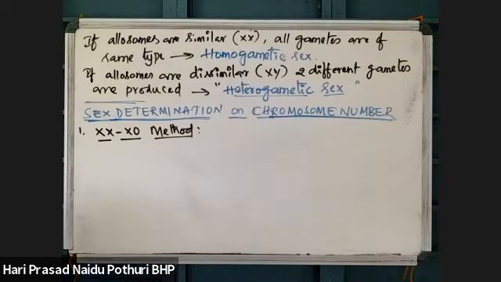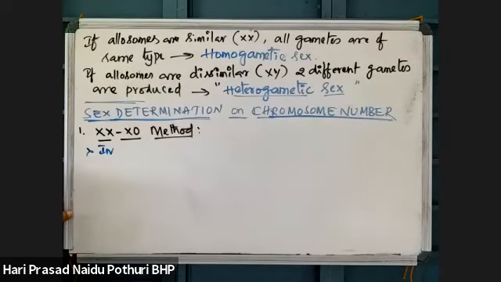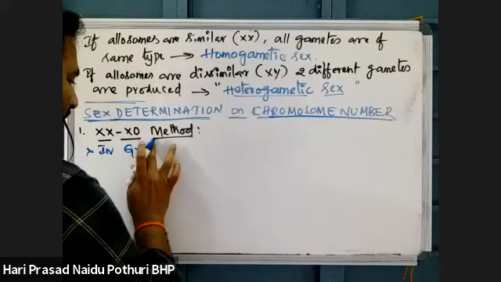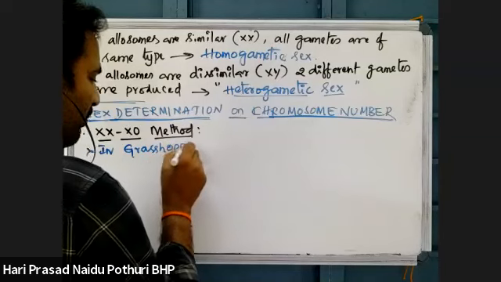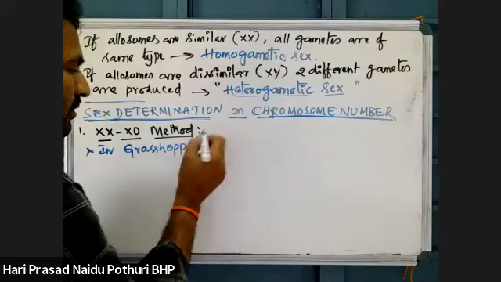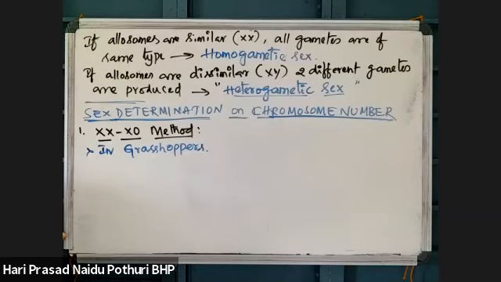This method of sex determination is seen in grasshoppers. Very important. I am saying grasshopper because there are four methods: XX-X0, ZZ-Z0, XX-XY, ZW-ZZ.